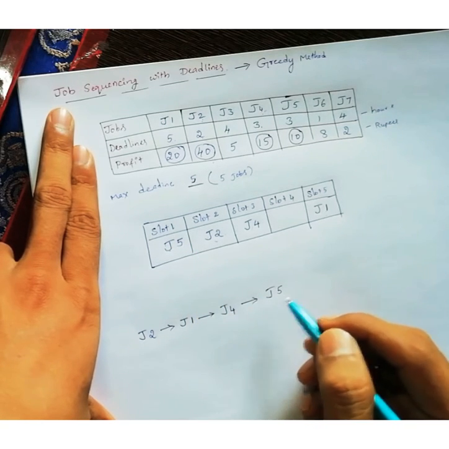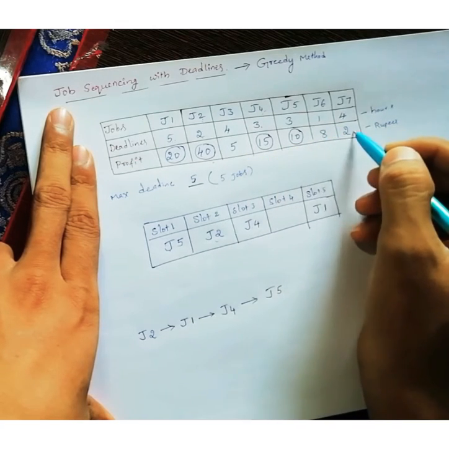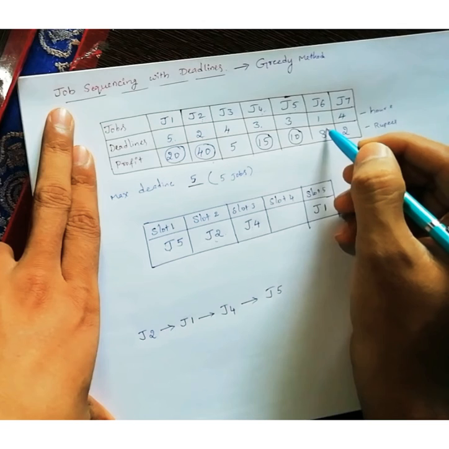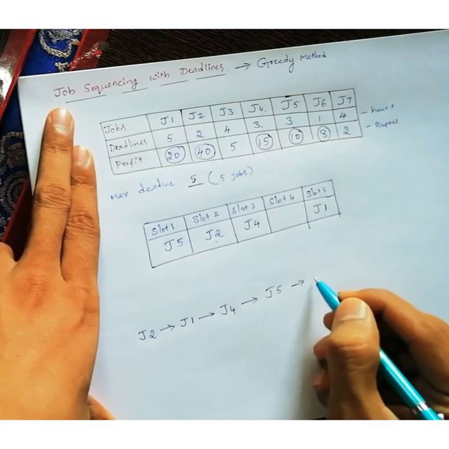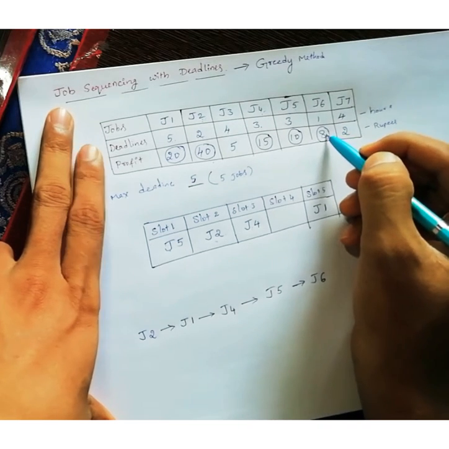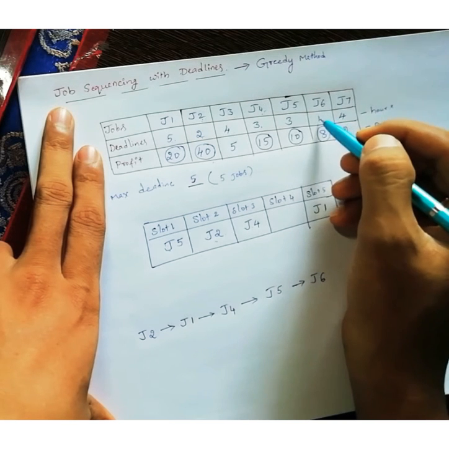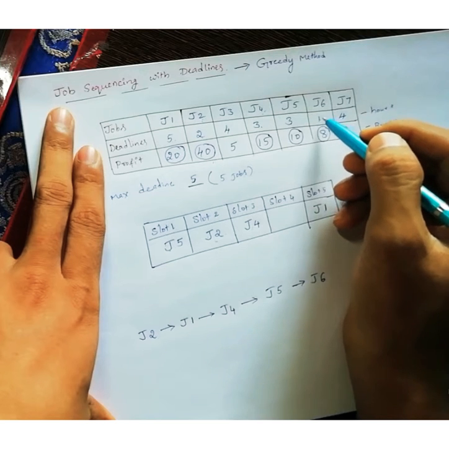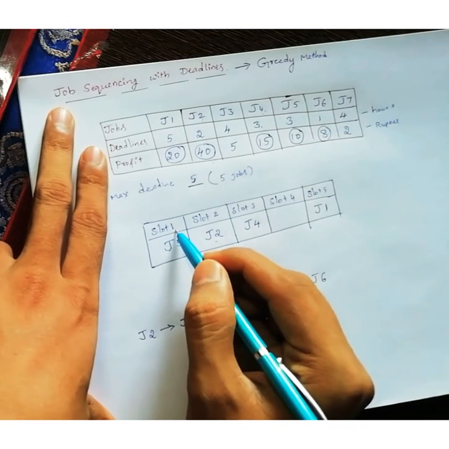Next, from which job will I get the highest profit? Here, 8. So I will select J6. What is the deadline for J6? 1. That means within 1 hour, within the first slot, he has to complete his job. But check whether the first slot is free.